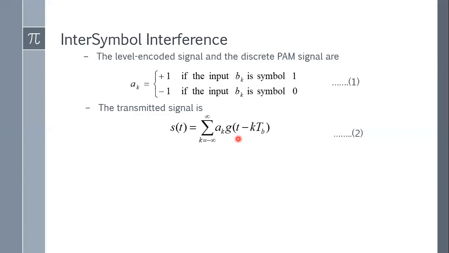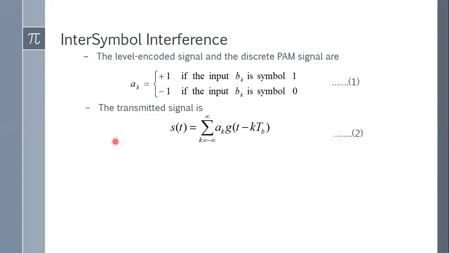All of you understood this equation? Gabon, have you understood? Okay, fine.